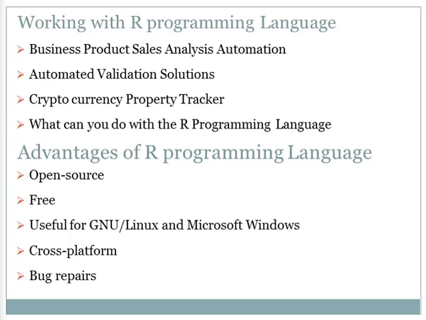R is an open source application, therefore any individual may use and alter it. R is among the most extensive statistical analysis bundles since it is a new technology as well as a suggestion that often appears in initial R. So R is definitely free. We could work with it any place and any moment and promote it under conditions with license. R is useful for GNU or Linux and Microsoft Windows. R can be cross-platform which usually operates on various operating systems. Bug repairs, program enhancements and innovative packages are available through R.